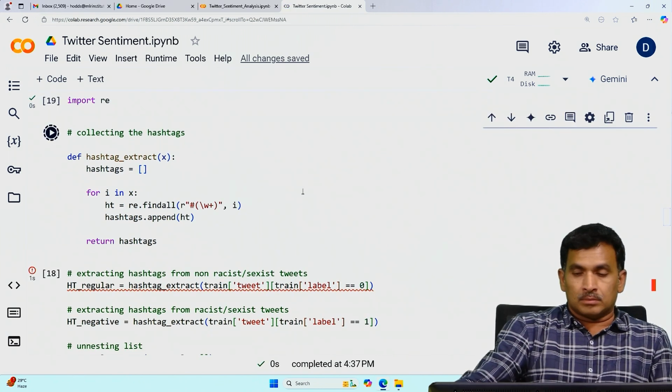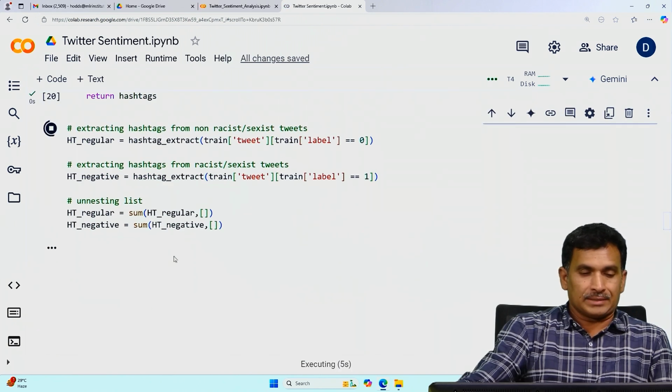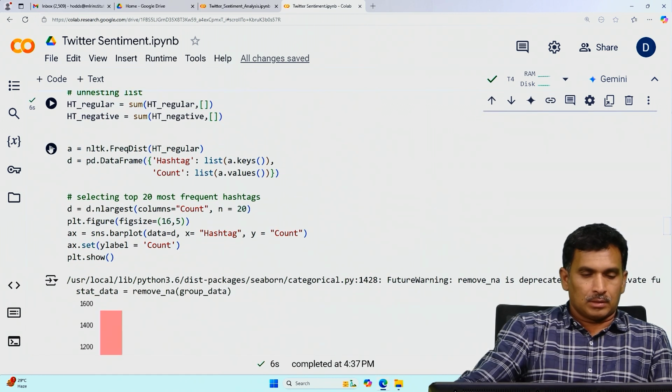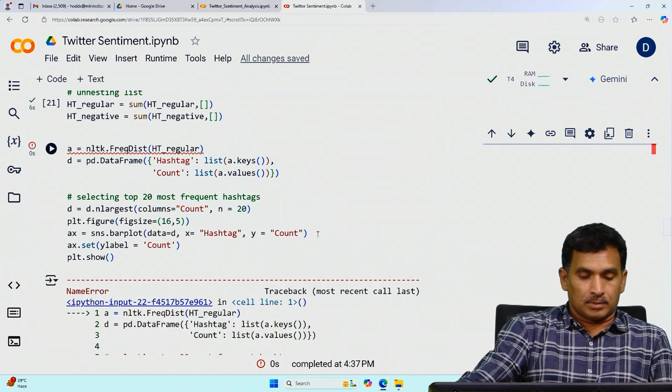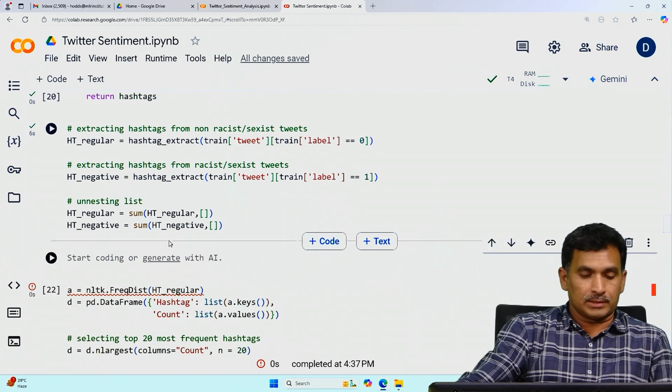Then the error will disappear. Okay, so this is extracting hashtags for the non-racist tweets. Next, by using NLTK, the Natural Language Toolkit, you need to import NLTK.